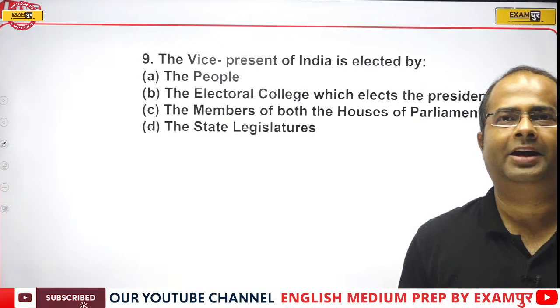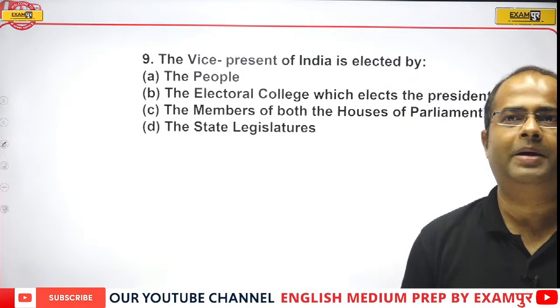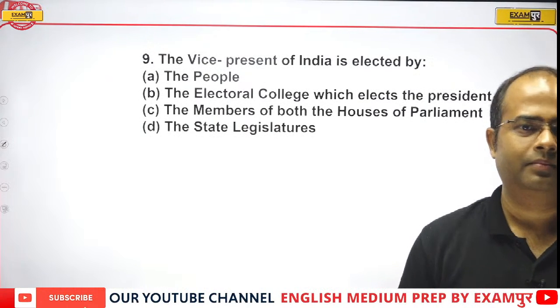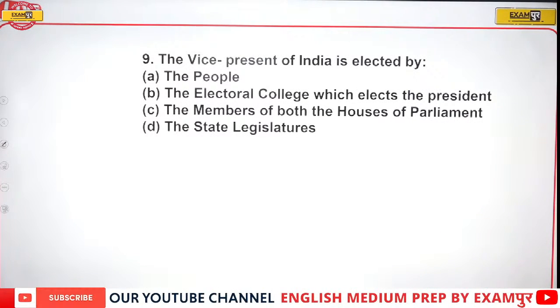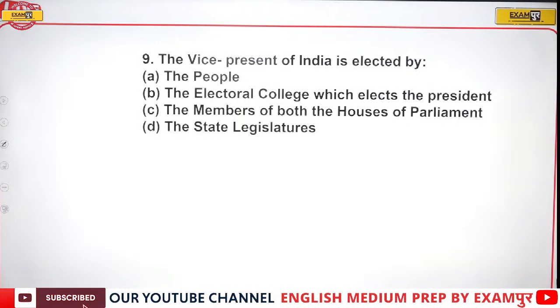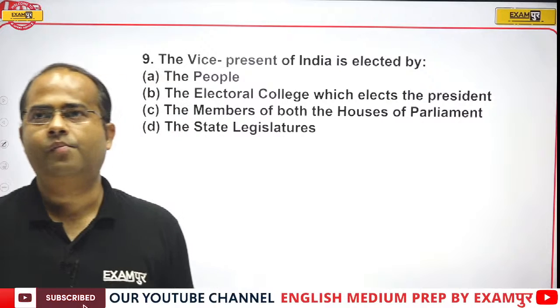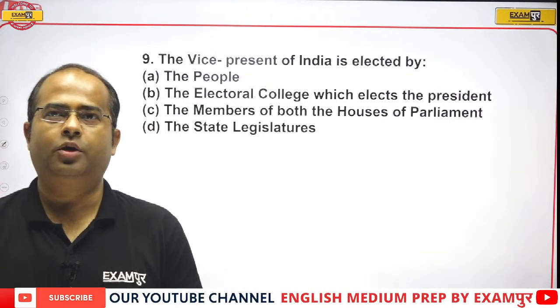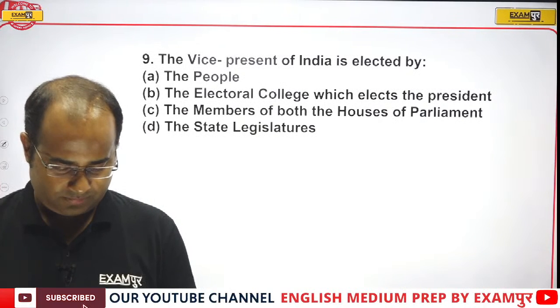The options are: by the people, by the Electoral College which elects the President, by members of both the houses of the Parliament, by state legislature. What is the Electoral College of the Vice President? Very simple question to answer. Okay, so Putin is saying option B, that is the Electoral College which elects the President. Okay, good.